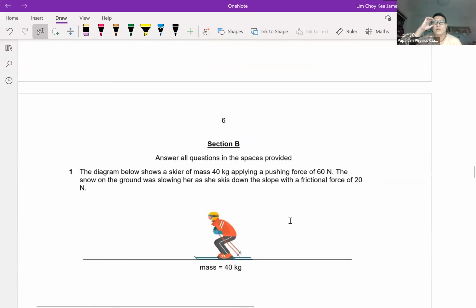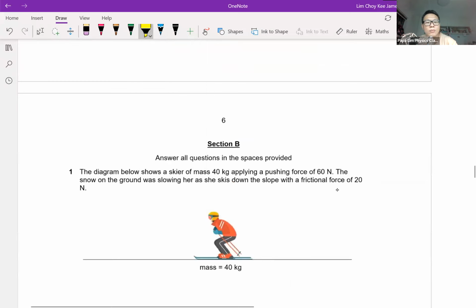Section B is a structure question, short structure questions. So same thing, you need to get ready to sieve out the clues that are in the question, so that you know what formulas or explanations are needed. Now, first thing first, mass is 40 kg.